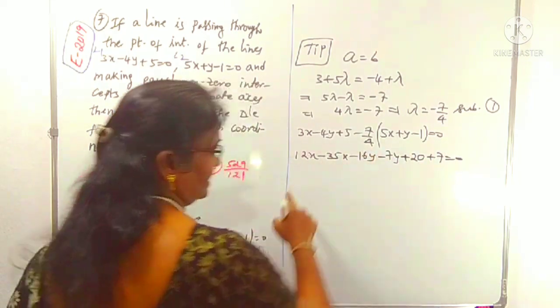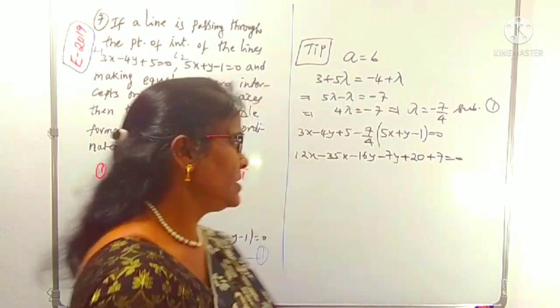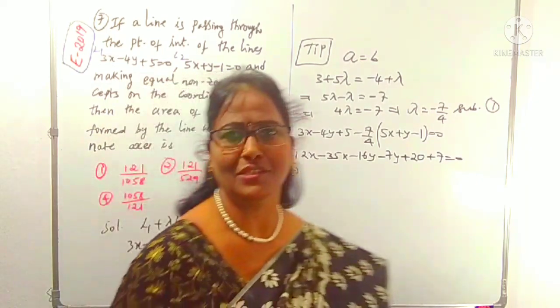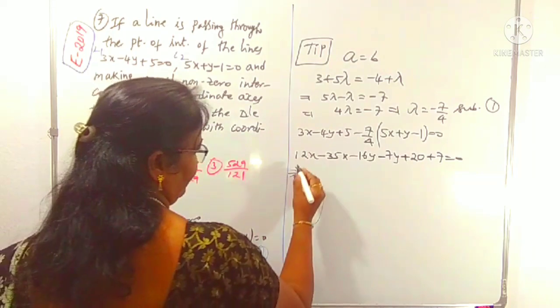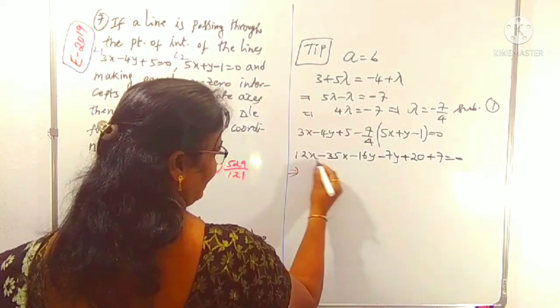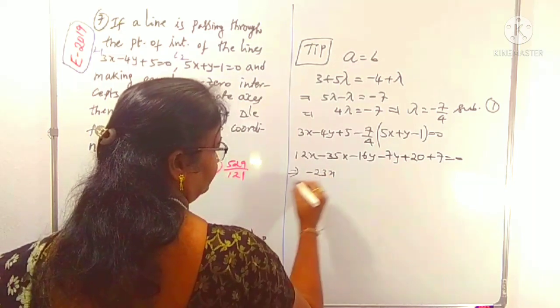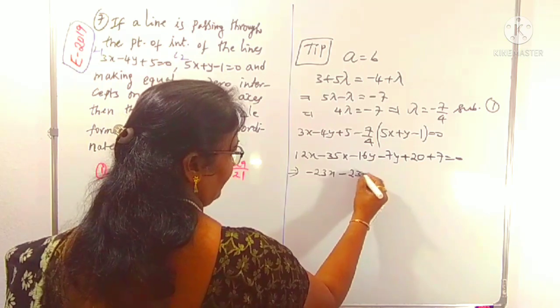You know, the denominator, that is the LCM term, gets cancelled because the right side is 0. So in these steps you can minimize the calculation. That is also one of the major points in case of objective questions. We can understand that 12x minus 35x is minus 23x, and minus 16 minus 7 is also minus 23y.